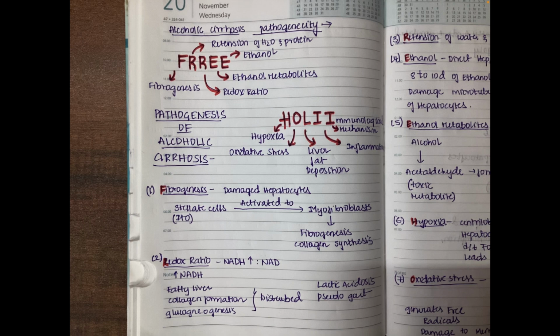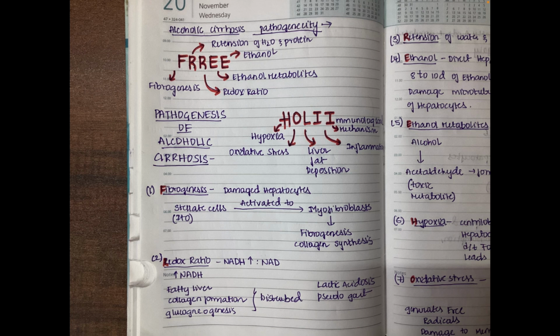So if we summarize, F is fibrogenesis. That means the stellate cells are getting converted into myofibroblasts, leading to the collagen synthesis. R is retention of water and protein, leading to hepatomegaly. And the other R is redox ratio. NADH is increasing, leading to disturbance in metabolism, and also it leads to pseudo-gout and lactic acidosis. Ethanol will be showing direct toxic effects on microtubules, mitochondria and membrane of these hepatic cells, right? Ethanol metabolites will be forming two adducts. One is protein adduct and also MAA adduct. Protein adduct will be causing damage to the cytoskeletal system and MAA adduct will be causing autoantibody formation, right?